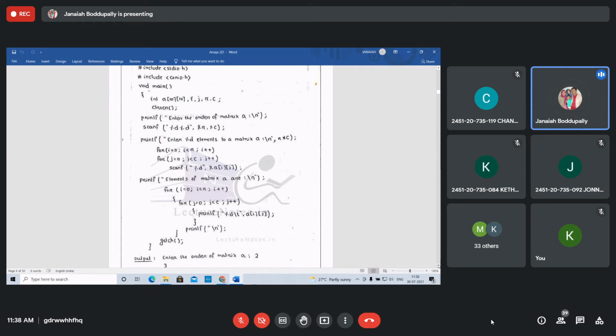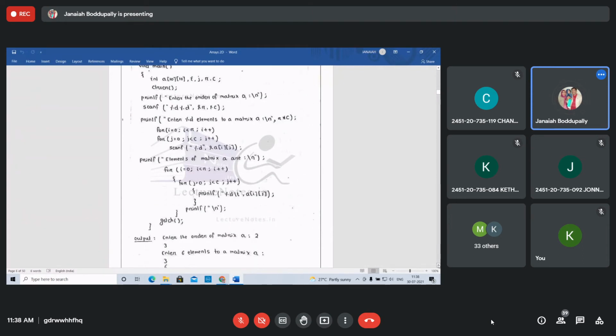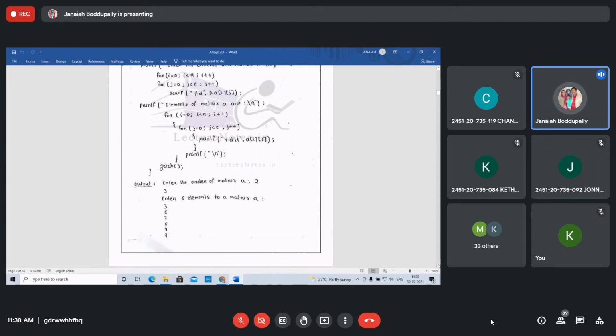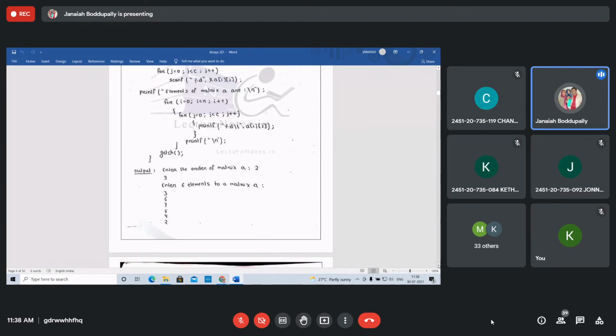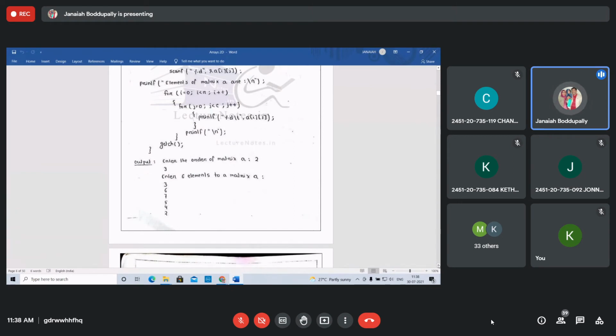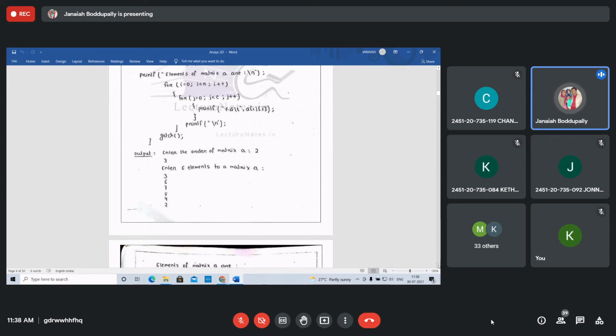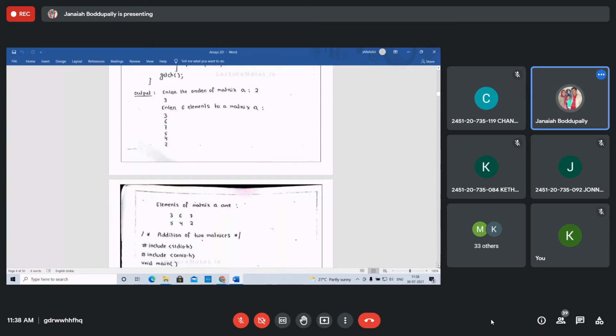Right? Again, i equal to 1. j is 0, j is 1, j is 2. A of 1, 0, A of 1, 1, A of 1, 2. Just executing the second row elements. Again, control comes out and printf backslash n is executed and control goes to the for loop with i equal to 2, like that. So all the elements will be displayed. See, enter the order of the matrix A, 2 by 3. Order is 2 by 3. Enter 6 elements, 2 into 3, the 6 elements: 3, 6, 7, 5, 4, 2, like this. So the elements of the matrix are displayed like this.